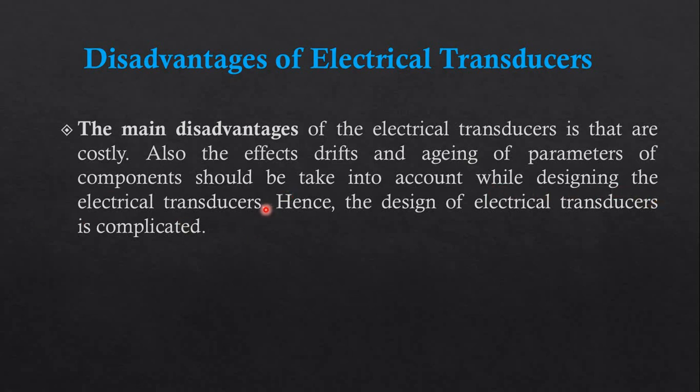After some duration of time, the aging effect is going to be there in our electrical transducer. Hence, the design of an electrical transducer is a little bit complicated, because we are dealing with a certain amount of signals, cables and circuitry. So complexity is a little bit higher than the other possibilities.